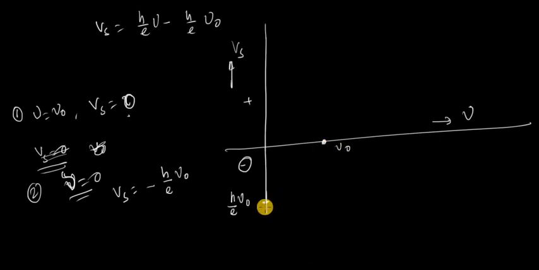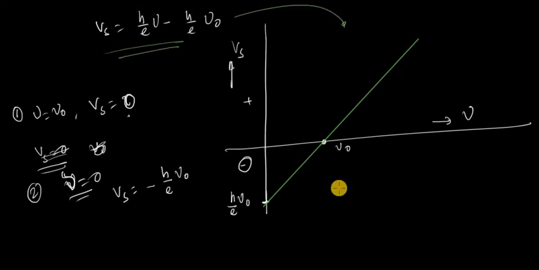Connecting these two points, you will get a straight line. This is the equation of this graph. This is the graph of this equation.